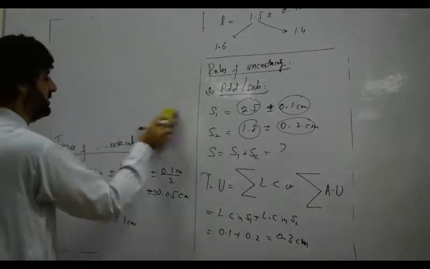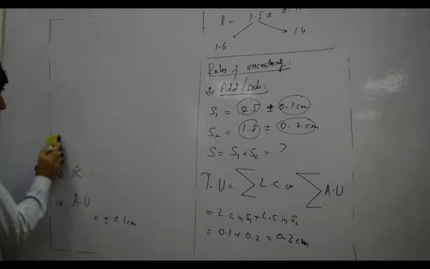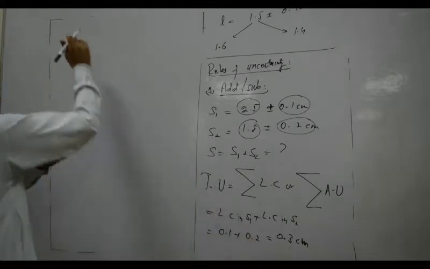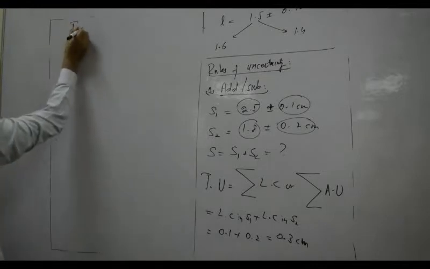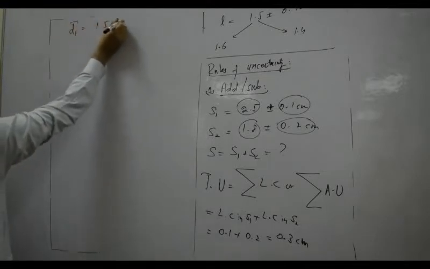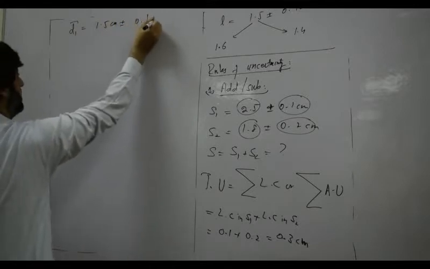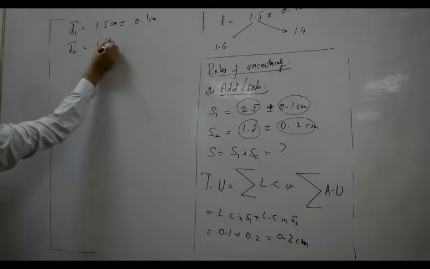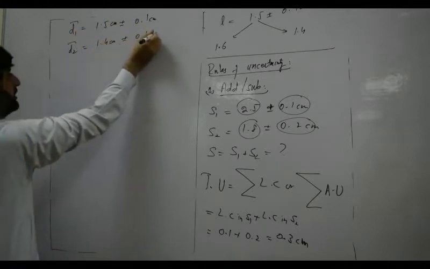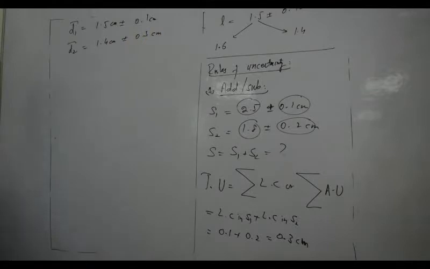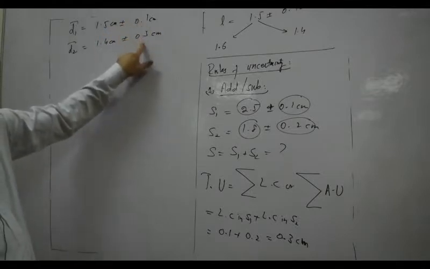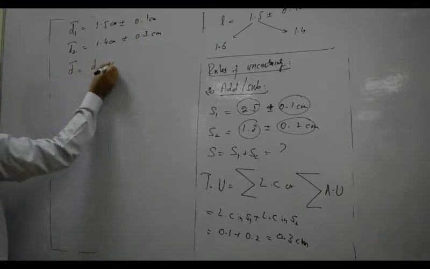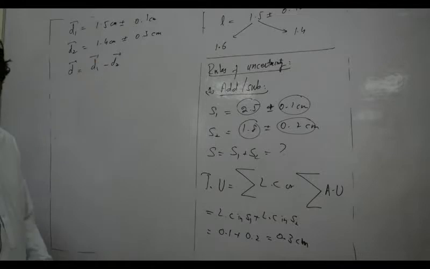Now we talk about subtraction. For example, one displacement is 1.5 centimeter plus minus 0.1 centimeter towards east, and another displacement is 1.4 centimeter plus minus 0.3 centimeter towards west. We want to find the net displacement, which is d1 minus d2, because the vectors are opposite.